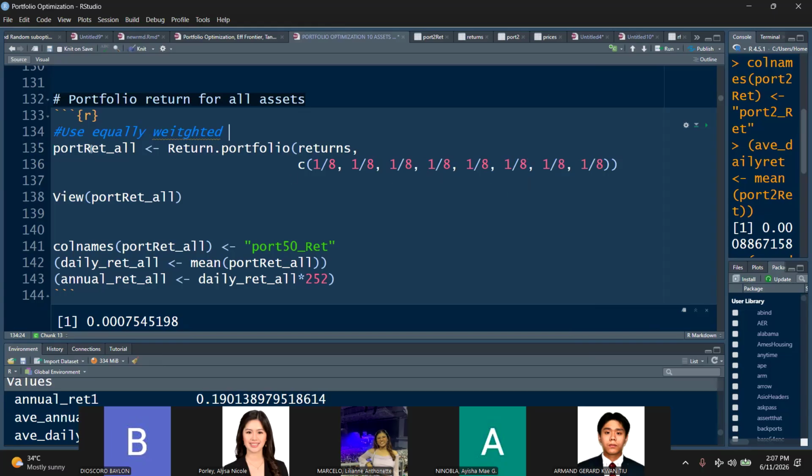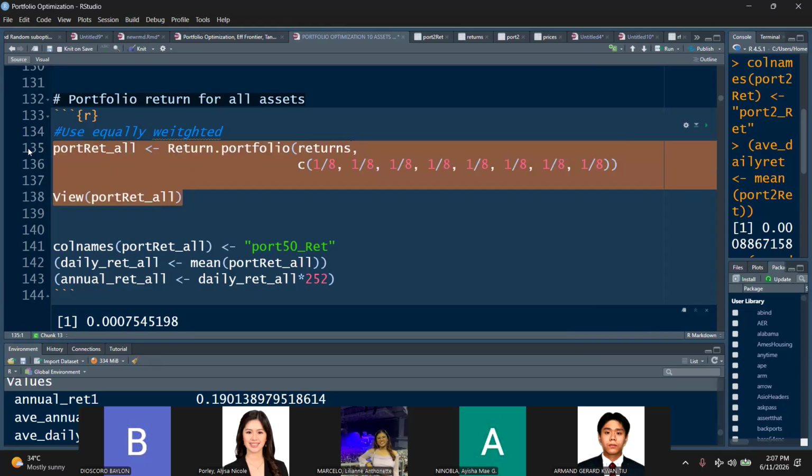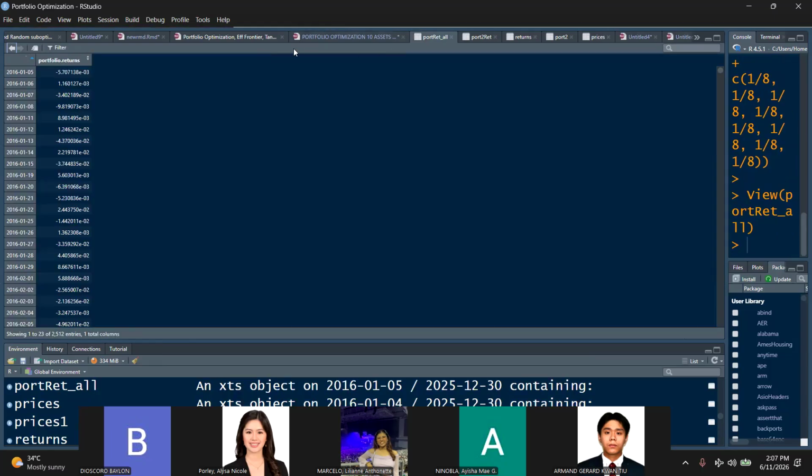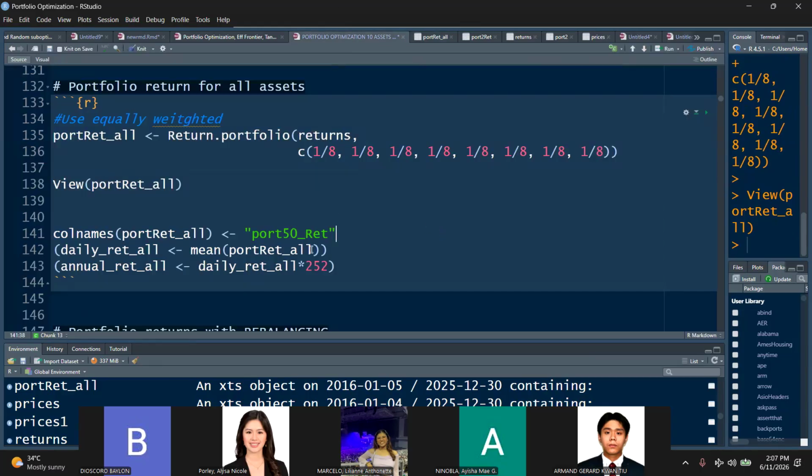Okay, let's create this object portrait all. Okay, let's run this first and then let's view this. Control Enter. Okay, so you notice now, again, just one return, because we summed up all the contributions of the assets based on their weights. So let's just change the column name.